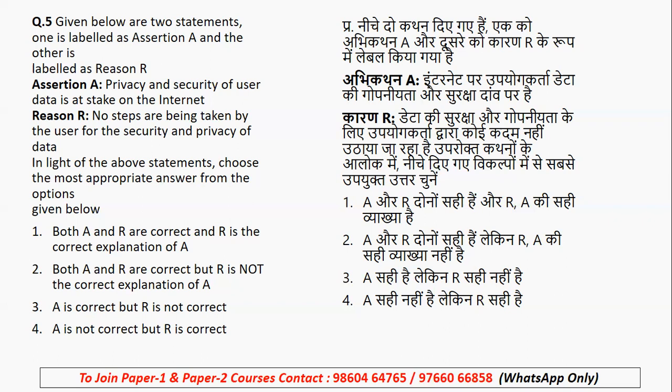So let's see. When we talk about this assertion and reason, privacy is at stake. For example, if all your movements as a user are tracked on the internet, it is very dangerous, and a lot of problems can come with respect to your activities. Hence it is important that the user takes steps, but there are no steps taken by the user with respect to the security and privacy of the data. And hence the assertion and the reason are both right.